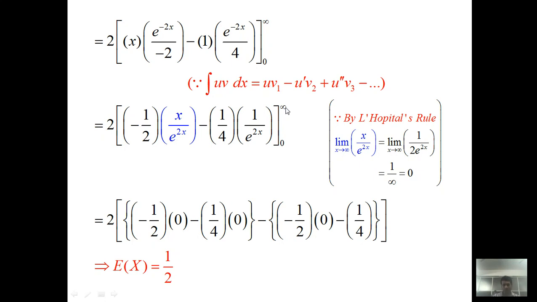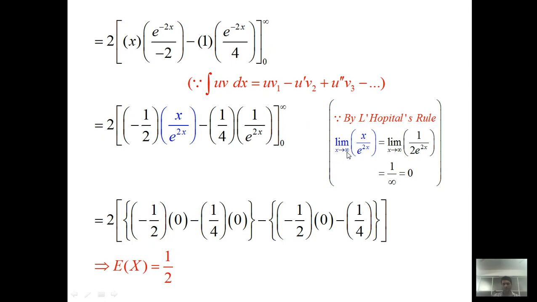Now when we plug in the upper limit, here we integrate with respect to x, so we write the upper limit in place of x. So the numerator becomes infinity, and e raised to 2 into infinity, that is e raised to infinity, and e raised to infinity is infinity. So these blue terms, when we apply the upper limit, take the form infinity upon infinity. And now we know that if the term tends to infinity upon infinity, then we have to find the limit by using L'Hospital rule.